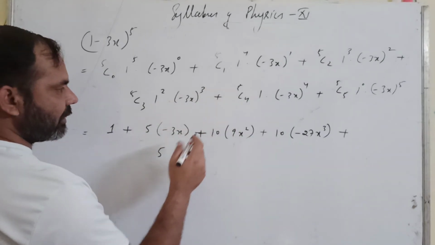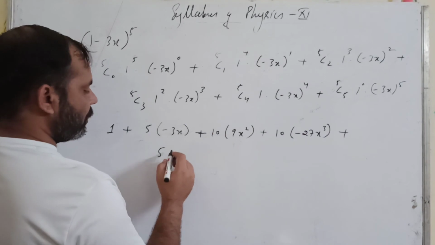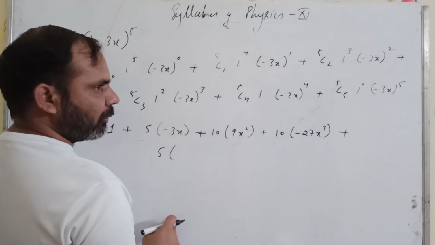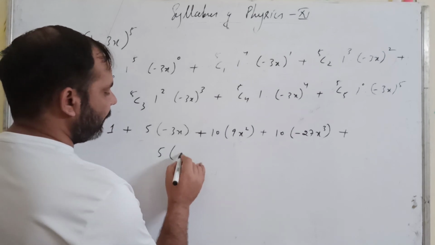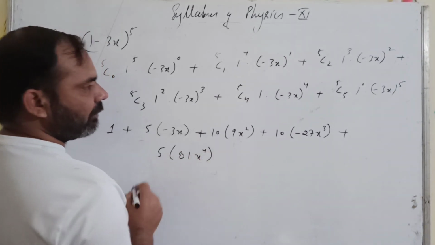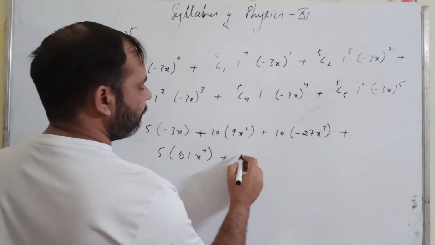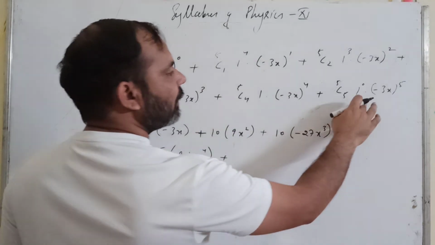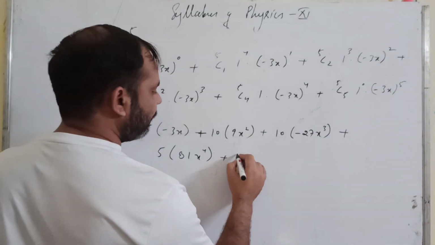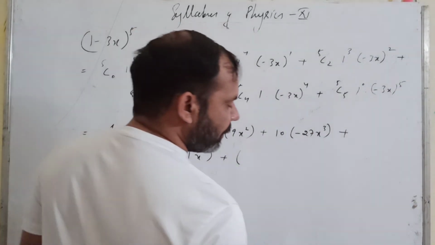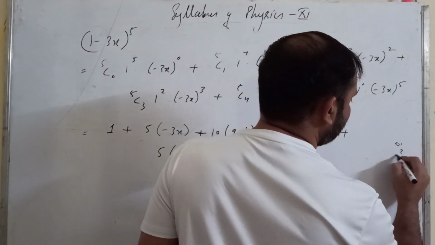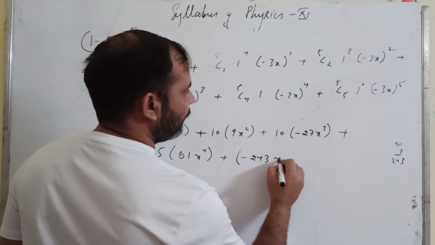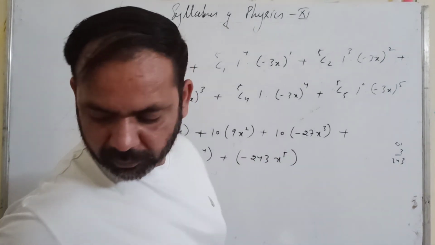You can solve it yourself. 1 into (minus 3x) raised to the power 4, minus to the power 4 will become plus, and 3 raised to the power 4 is 27 into 3, which is 81x raised to the power 4. Plus 5C5 will be 1. 1 into 1 raised to the power 0 is 1, so 1 into 1 is 1, and (minus 3x) raised to the power 5. So 3 raised to the power 5 is 81 into 3, it is 243, minus 243x raised to the power 5.